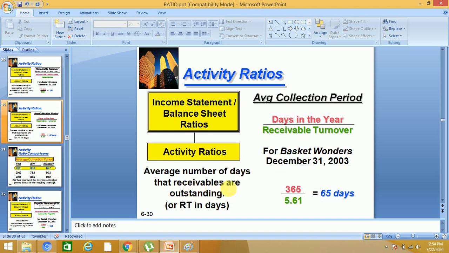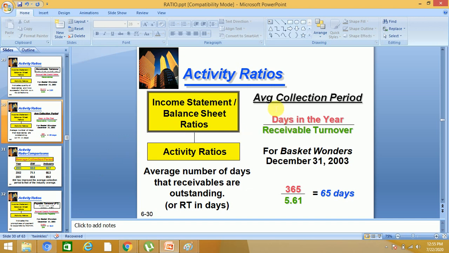Average number of days that receivables are outstanding means accounts receivable are with the customers, and in how many days customers are making payment to the company.